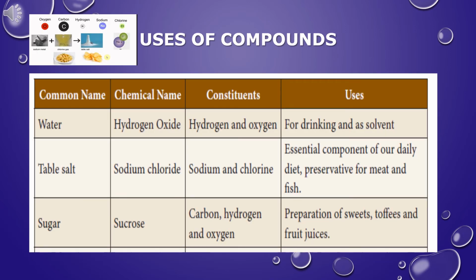Uses of compounds. Let us discuss some compounds and their uses in our daily life. Water. The chemical name of water is hydrogen oxide. The chemical formula of water is H2O. Water contains 2 hydrogen atoms and 1 oxygen atom. Water is used for drinking and as a solvent. Water is the universal solvent.